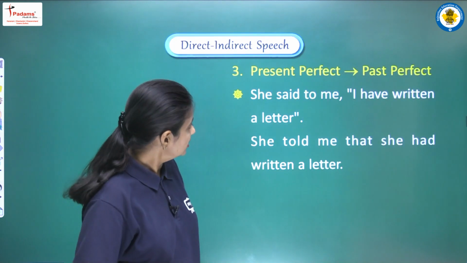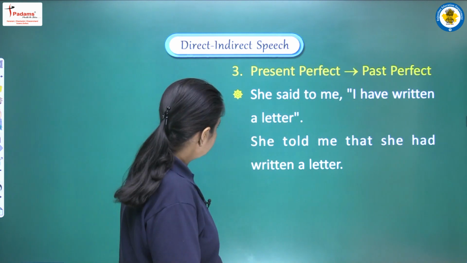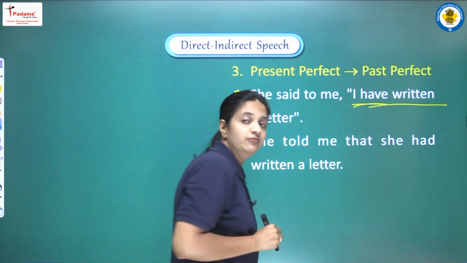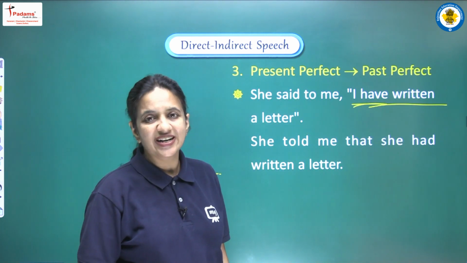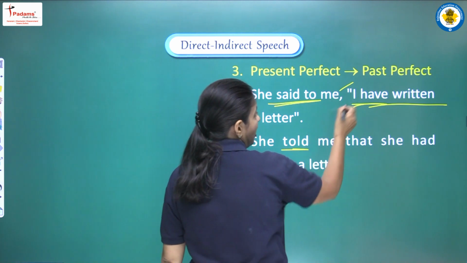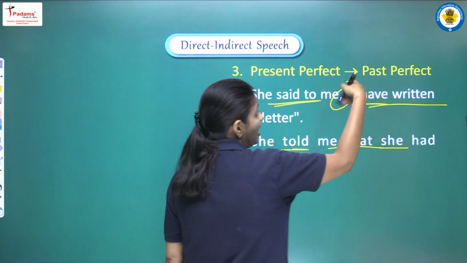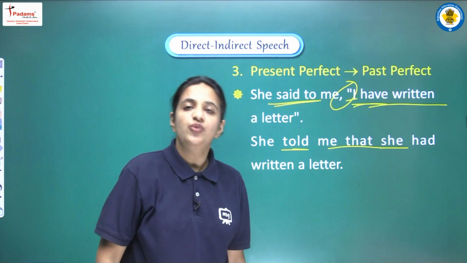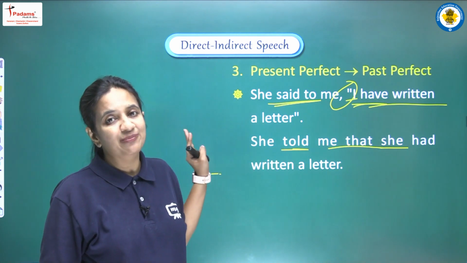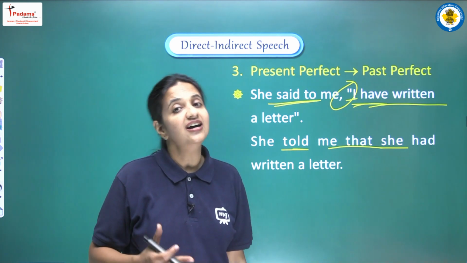Alright. Now the third one, present perfect, it will be converted into past perfect. So let's see, she said to me, I have written a letter. Have plus third form, it means present perfect. So it will be converted into past perfect. So first of all, said to will be converted into told. Now one connective, that will be that. I will be converted into she, and have written, that is present perfect, will be converted into past perfect. And yes, we have to write had written, and the complete sentence here will be, she told me that she had written a letter.